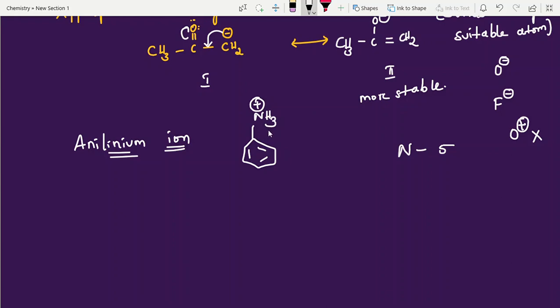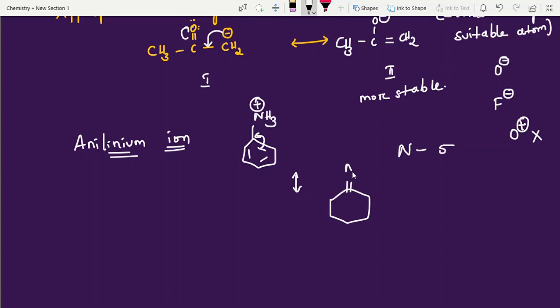Now what will we get here? Are resonating structures possible for the anilinium ion? Look into this anilinium ion. Actually it would have resonating structures, but it is not possible because nitrogen would have more electrons, exceeding its valency. So that's the reason it is not possible. If you write this structure, you can understand.